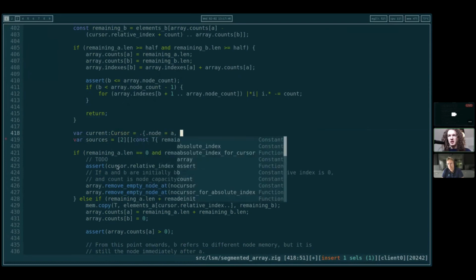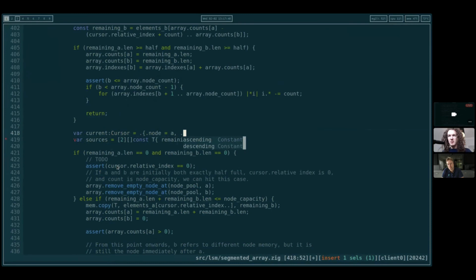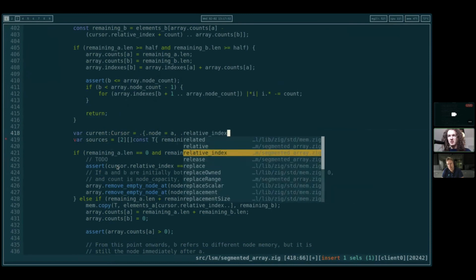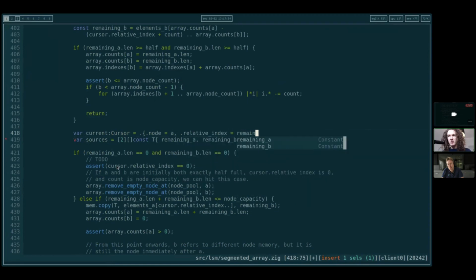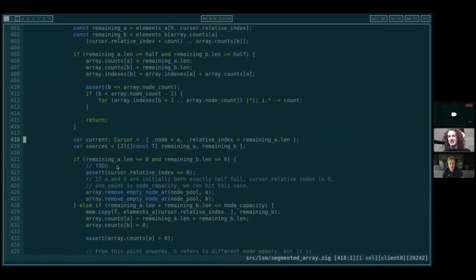Node equals a dot index, or relative index, equals remaining a dot length. I know that's the same as the relative index of our current cursor, but I think it's nice to express it like that here. So you see that we're skipping over the stuff that's remaining in A. And then here, we can leave the second one undefined.